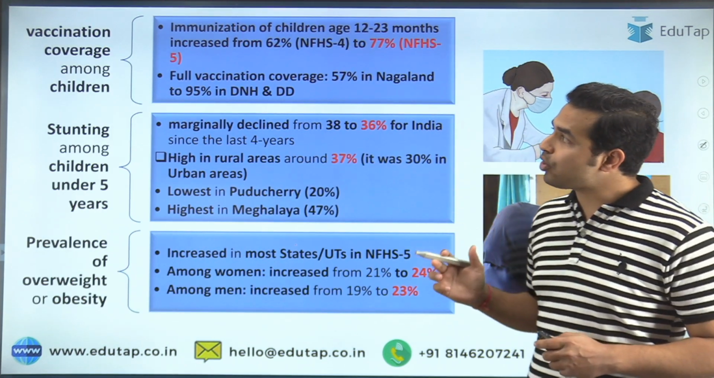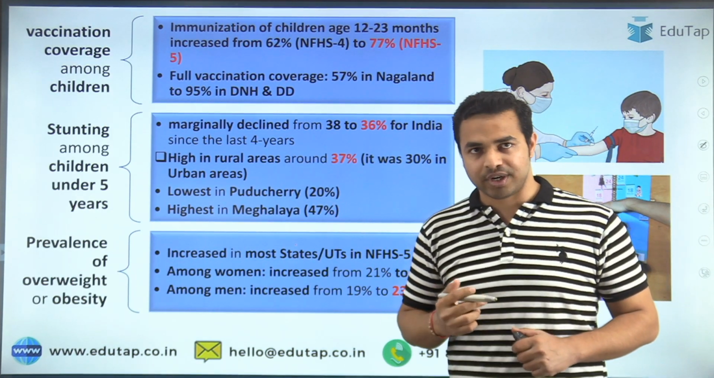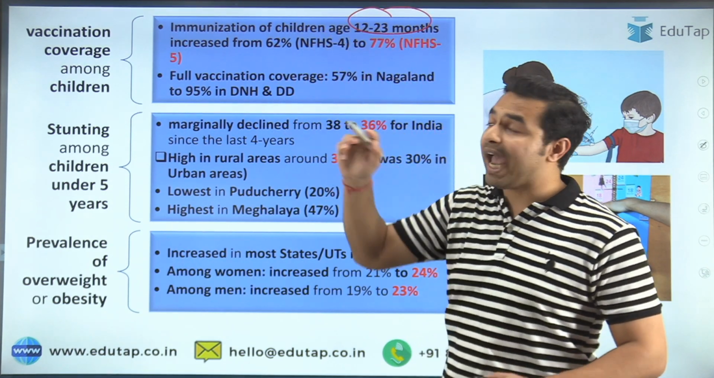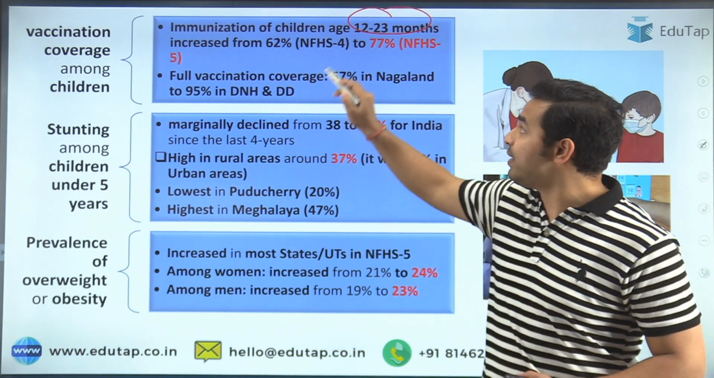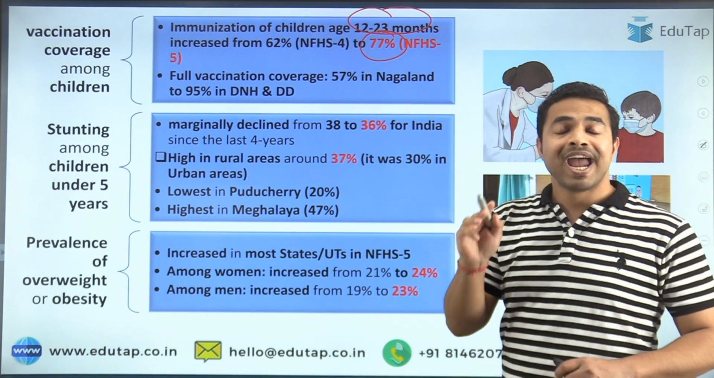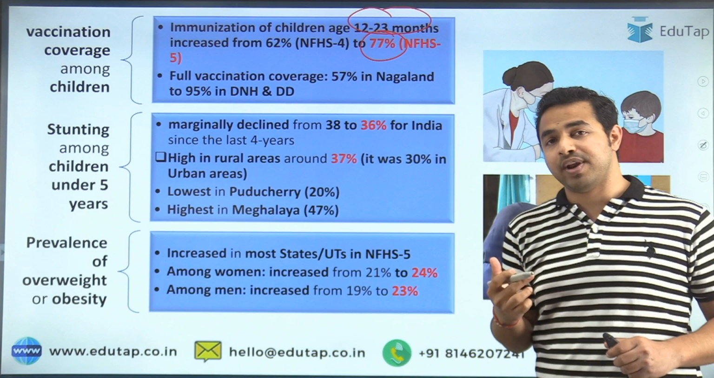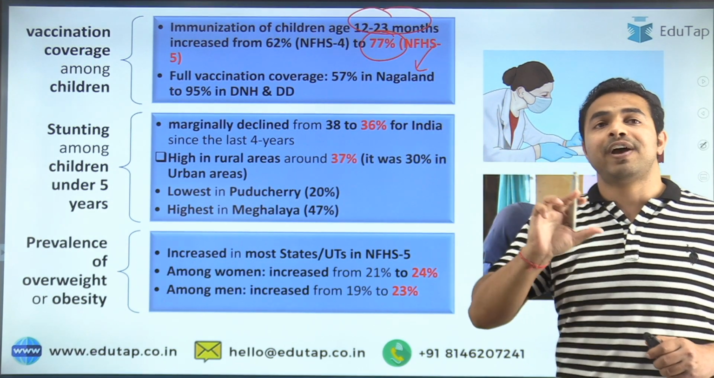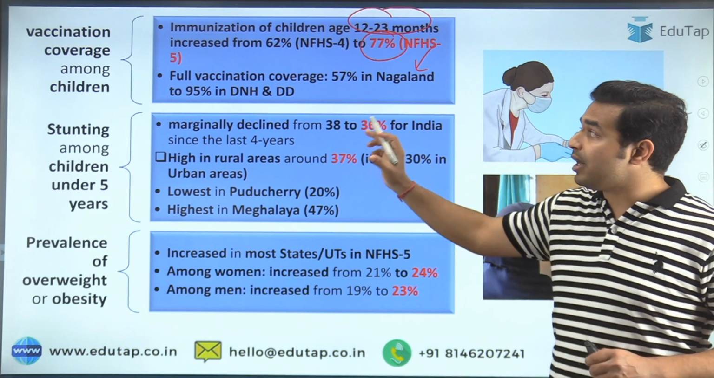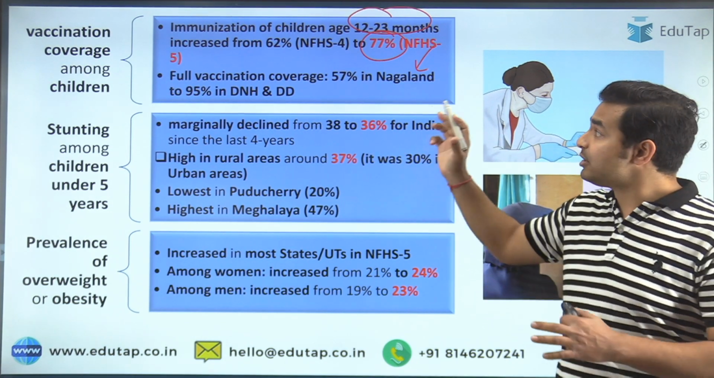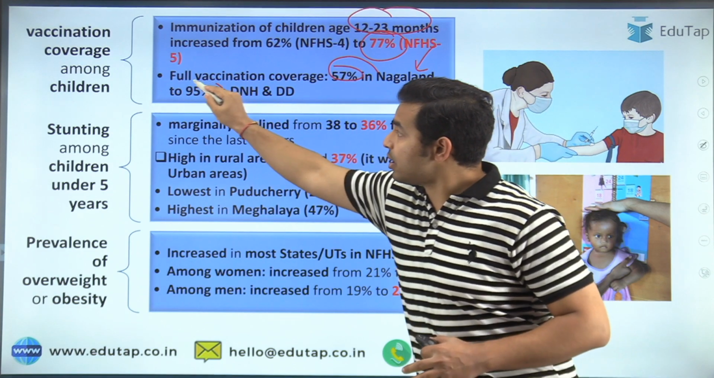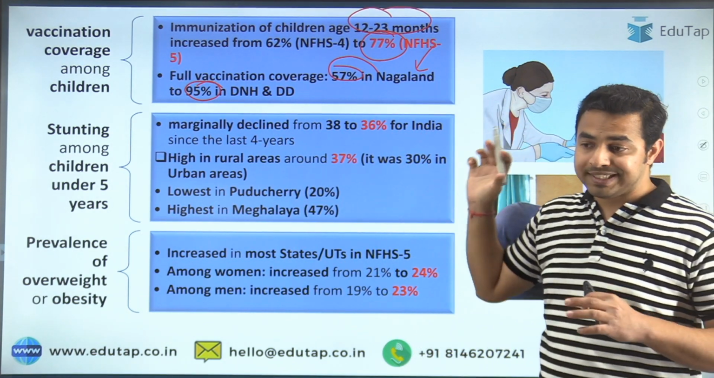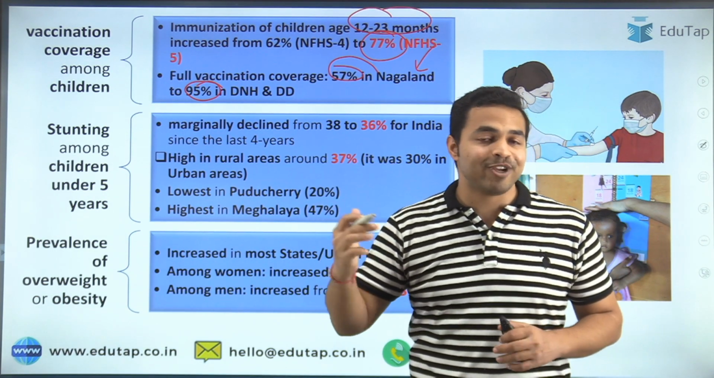Now when we talk about the vaccination coverage among the children, the immunization of children aged 12 to 23 months has increased from 62% to 77% in the NFHS5. And when we talk about the full vaccination coverage, it was basically 57% in Nagaland to 95% in Dadra Nagar Haveli and Daman and Diu. So this is basically the range of full vaccination coverage as per the sample size in which this particular survey was conducted.